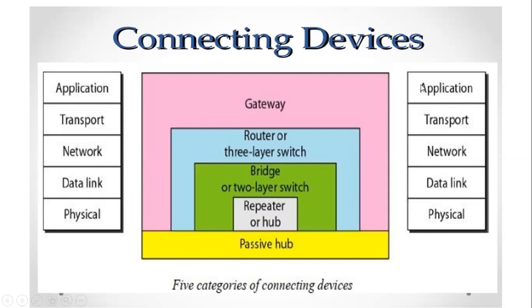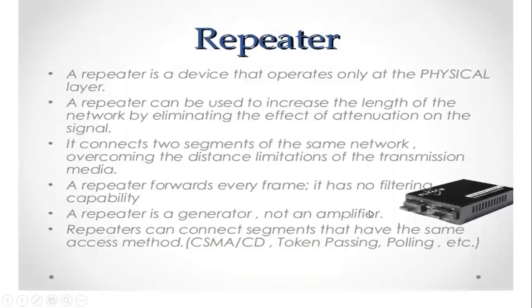So this slide shows how we get connected in the OSI layers, and in each and every layer, how our intra-networking devices will be working.